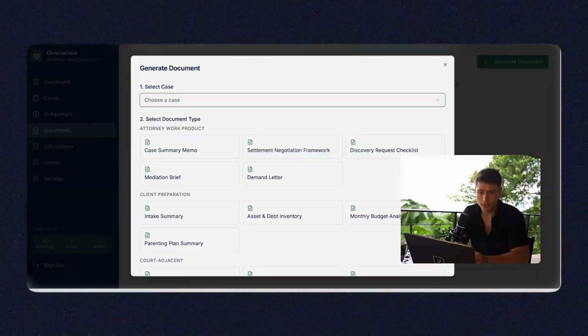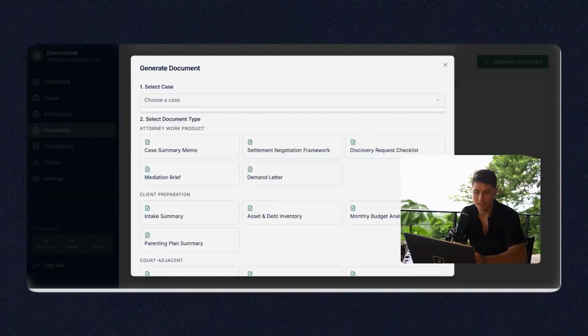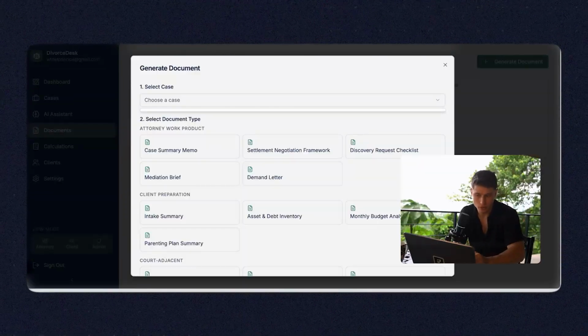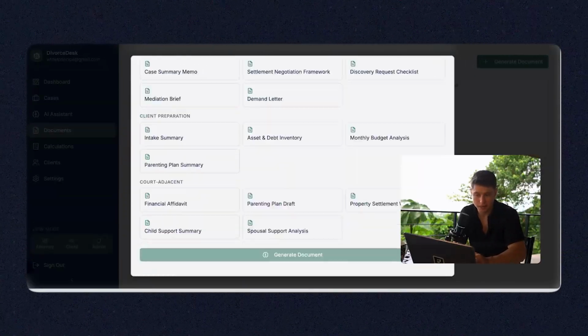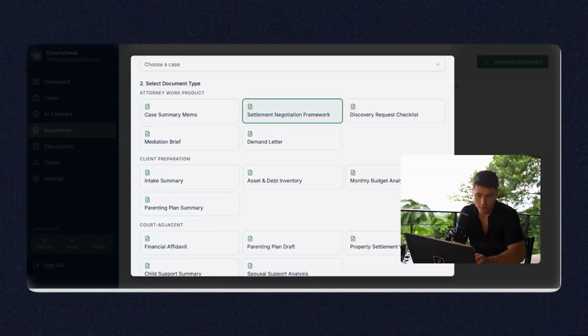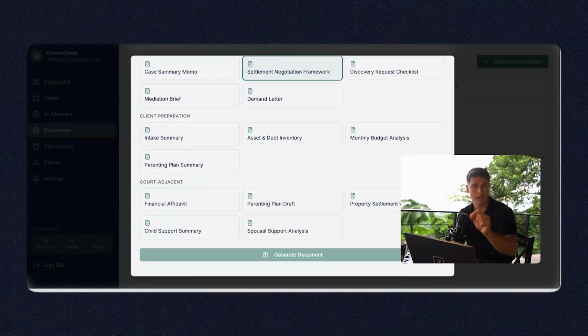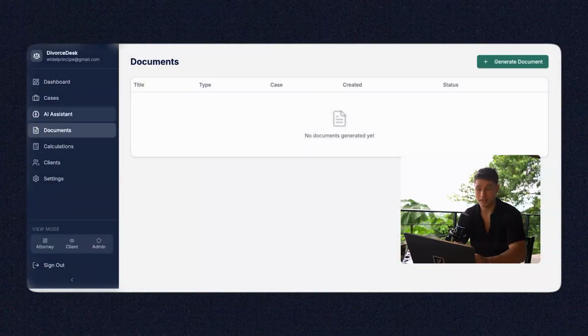Next is documents. In the legal profession, there are so many documents that need to be created. So what this allows you to do is choose the case that you're working on. Right now, there are no cases, so you would have to choose the case, and you could choose a document that needs to be generated. Settlement negotiation framework. It'll take that case and generate it based on the details of that case. You could then send that over to the client.